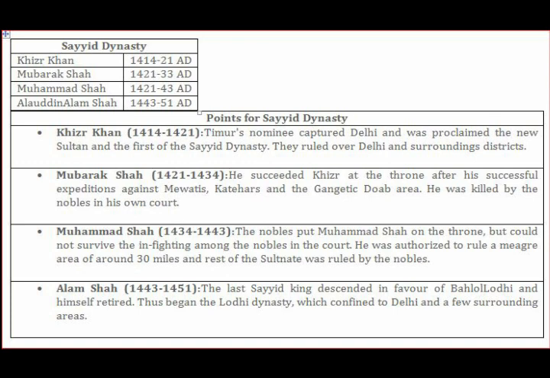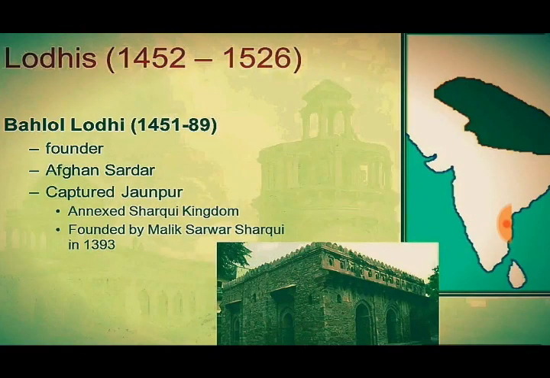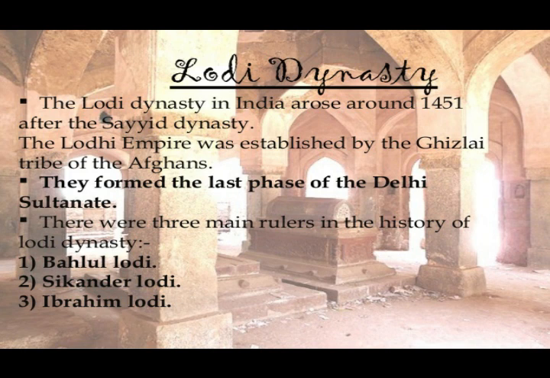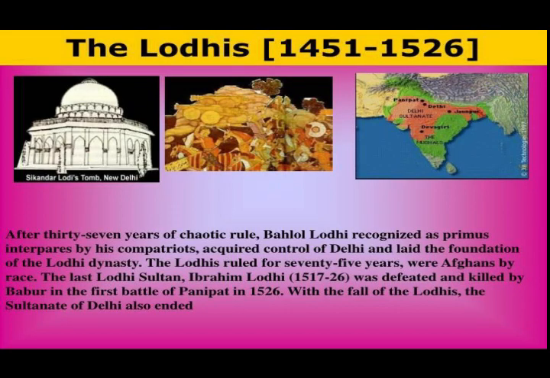The next dynasty which ruled under the Delhi Sultanate was the Lodi dynasty. So let us see the Lodi dynasty, that is the last dynasty of the Sultanate period and the decline of the Sultanate period. In 1451, Alauddin Alam Shah abdicated the throne. This gave Behlol Lodi, the governor of Sirhind, which is in Punjab, the opportunity to become the new Sultan of Delhi. The new dynasty that he founded came to be known as the Lodi dynasty. It was the first Afghan dynasty that came to power during the Sultanate period.